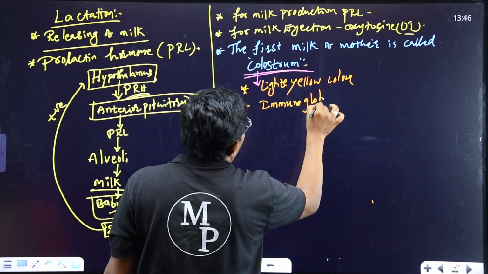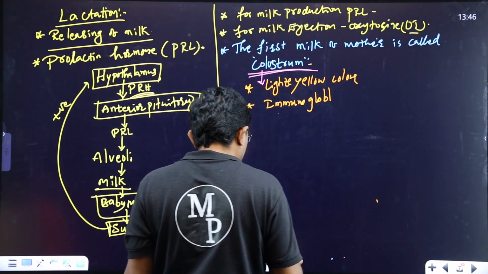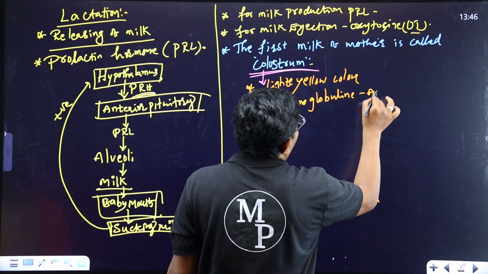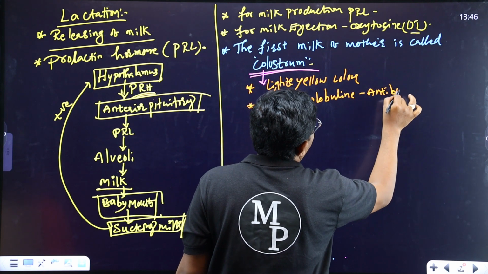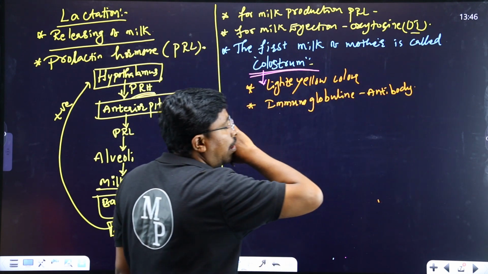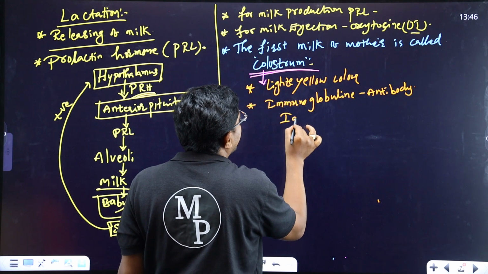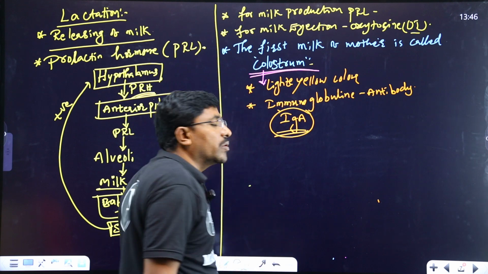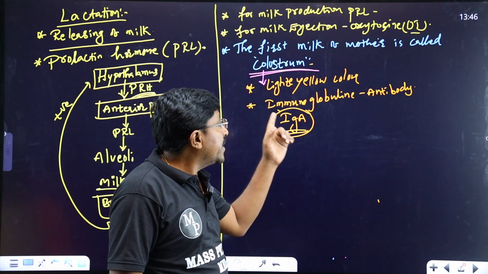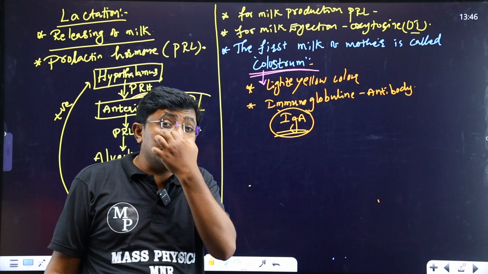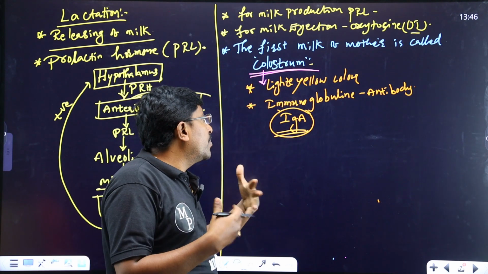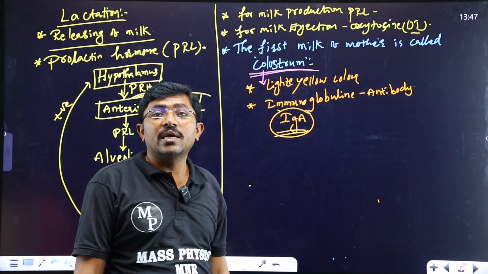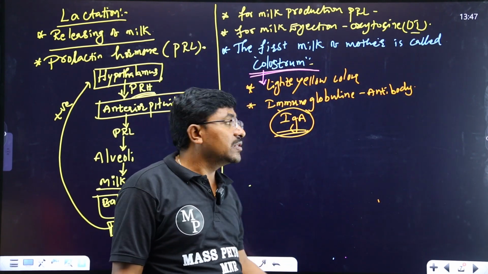This immunoglobulin is also called an antibody. That antibody is immunoglobulin A. These immunoglobulin A antibodies increase the infant baby's immunity system.